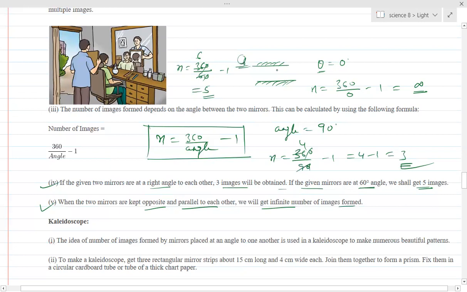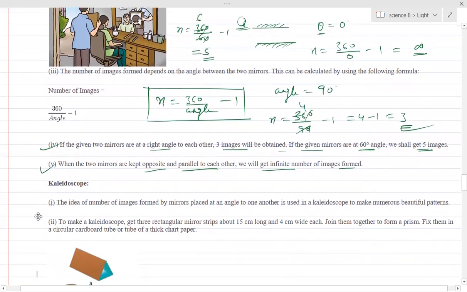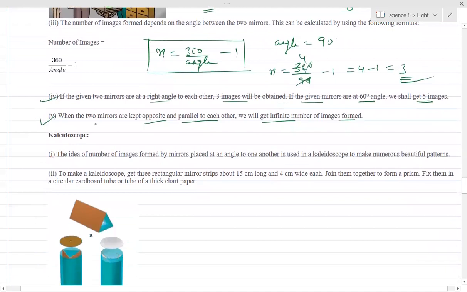Now, the next concept we have to study in the syllabus is the kaleidoscope. The idea of a number of images formed by mirrors placed at an angle to one another is used in a kaleidoscope to make numerous beautiful patterns.